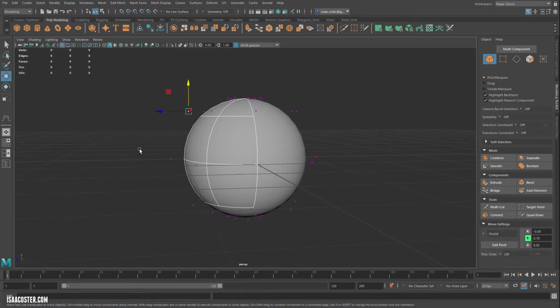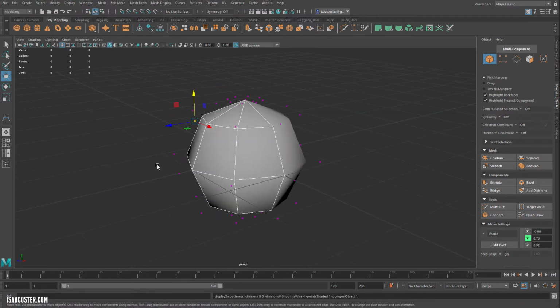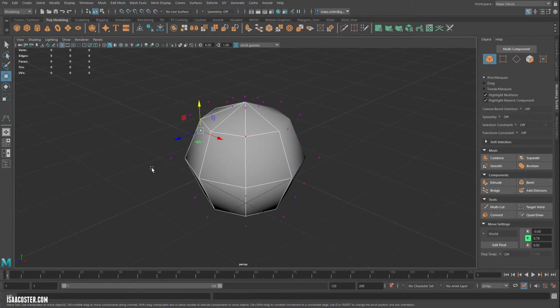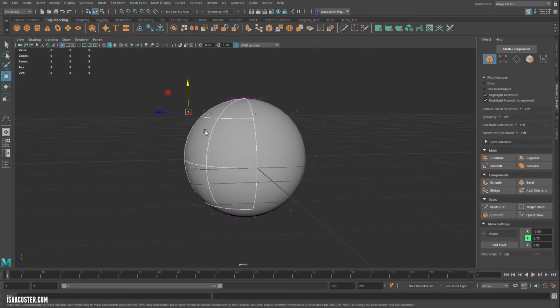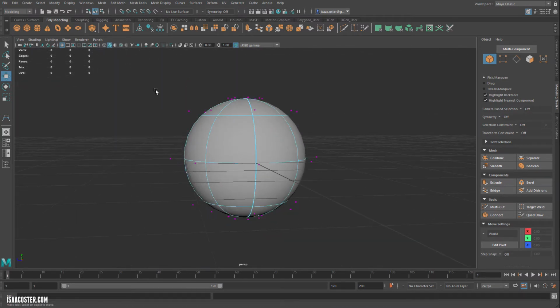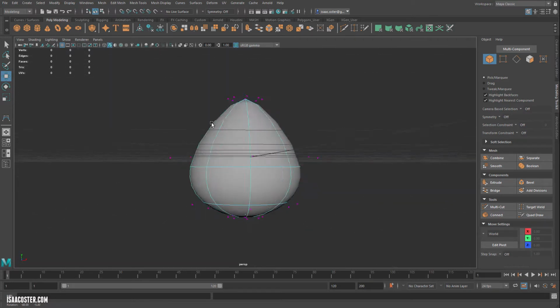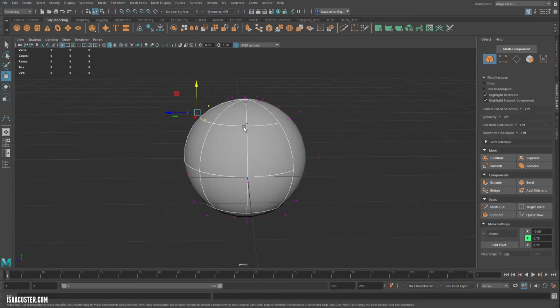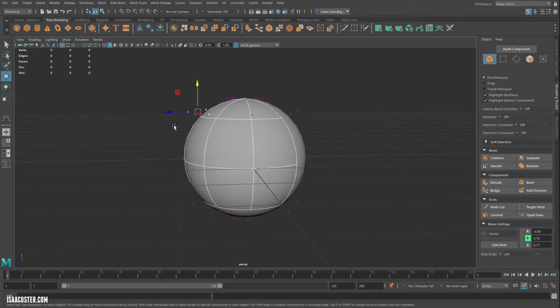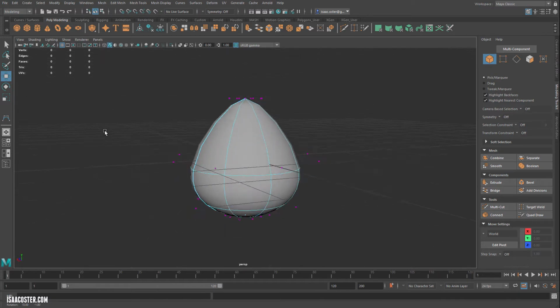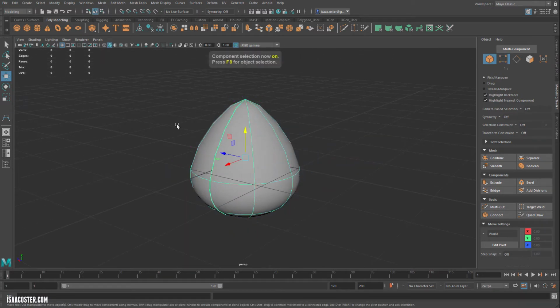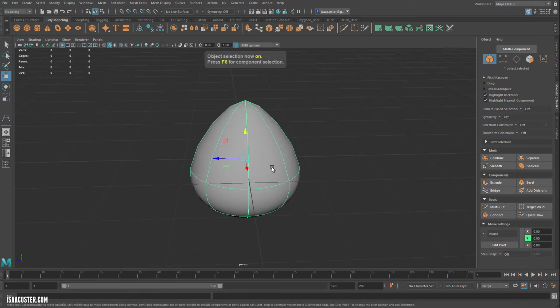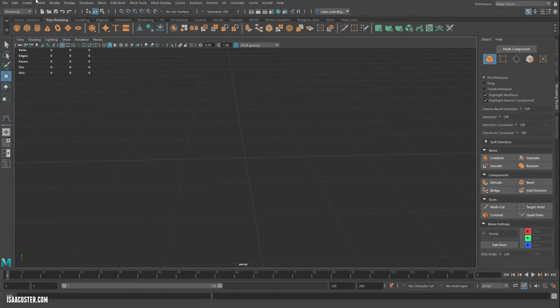But if you kind of want to understand how eventually it might convert into polygons, it's not a bad idea to tap the 1 key to just see how that works. So if I come over and start deleting stuff, it's not actually going to delete the faces like you might expect if we started deleting verts off a poly mesh. It's just going to have some different geometry that informs what that surface looks like. So that is a very, very basic introduction to Nurbs. Let's look at some of the things that we can do with Nurbs.